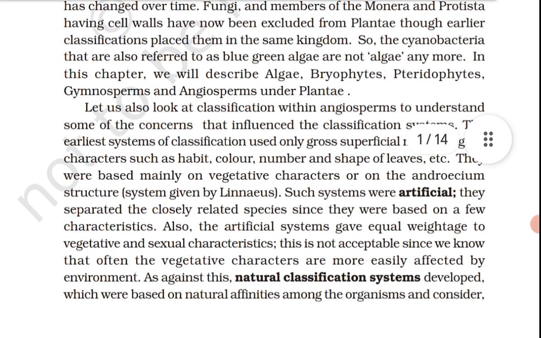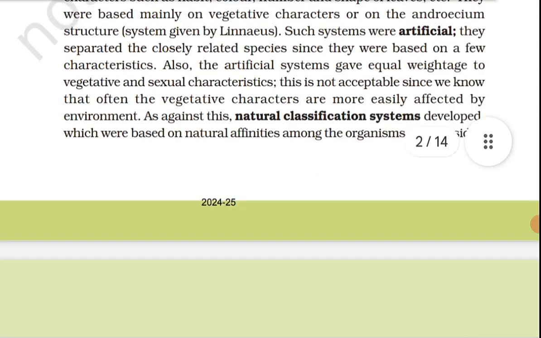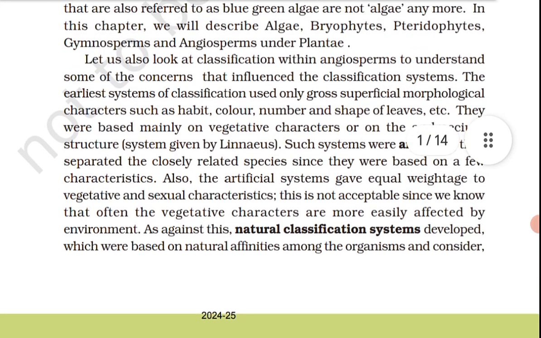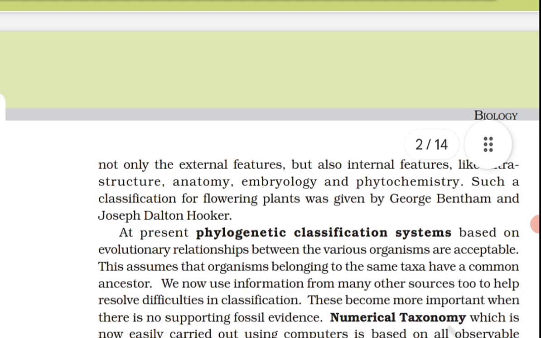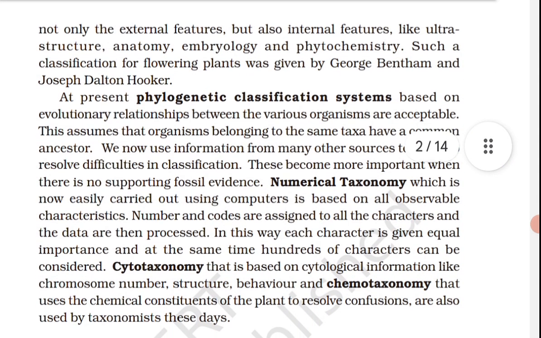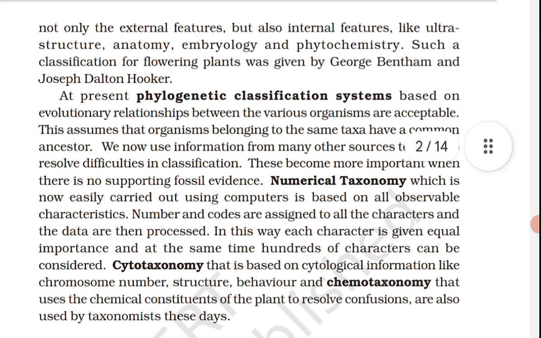Also, the artificial systems gave equal weightage to vegetative and sexual characteristics. This is not acceptable since we know that often the vegetative characters are more easily affected by environment. As against this, natural classification systems developed, which were based on natural affinities among the organisms and considered not only the external features but also internal features like ultrastructure, anatomy, embryology and phytochemistry.